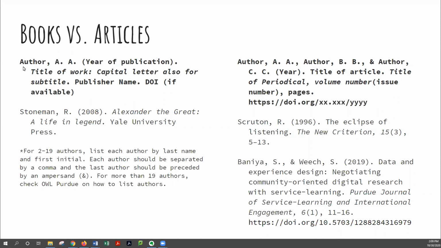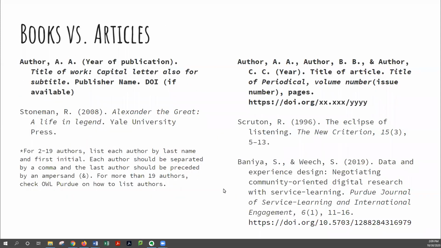The third major difference that you will see here is with the title. While in MLA, you will capitalize every major word of the title, in APA, you will only capitalize the first word of the title, or the first word of the title and the first word of the subtitle, unless it is a proper noun. If it's a proper noun, such as a name or a location, you want to make sure that you are still capitalizing those correctly.